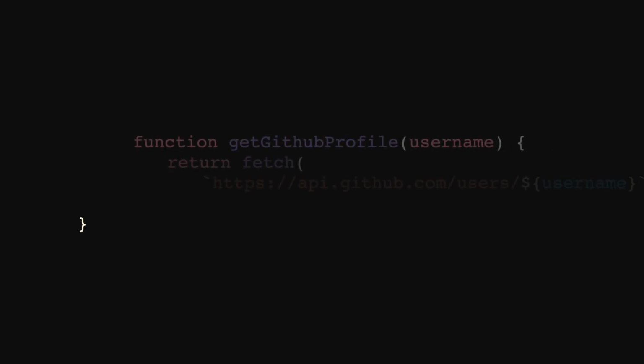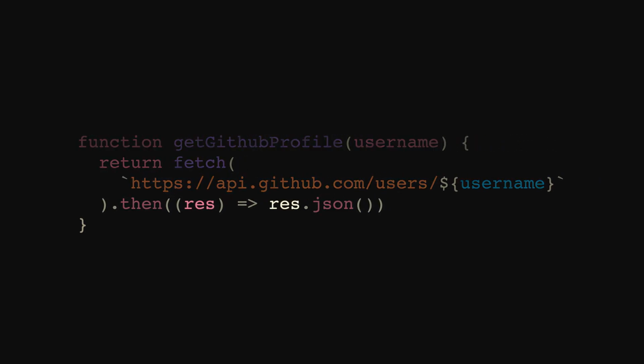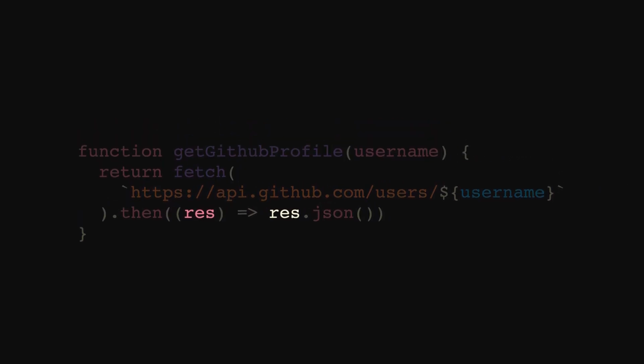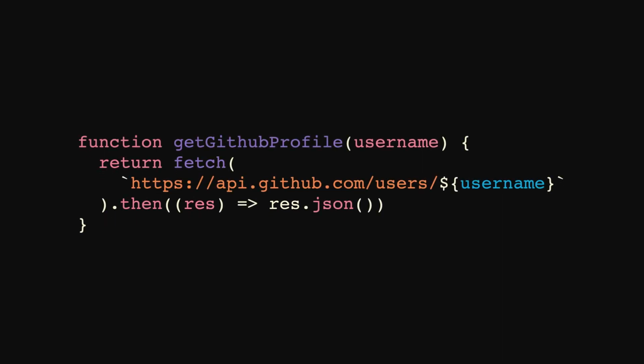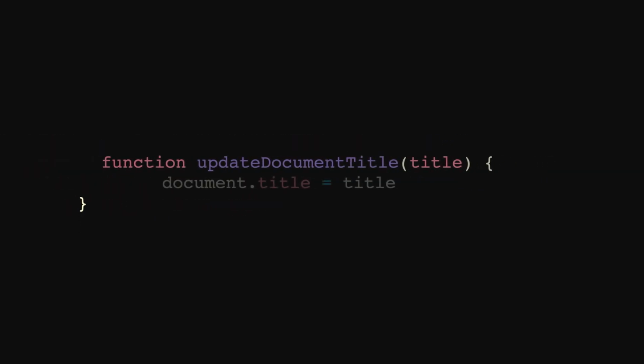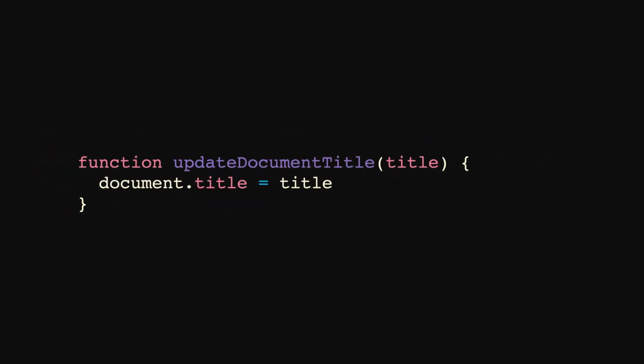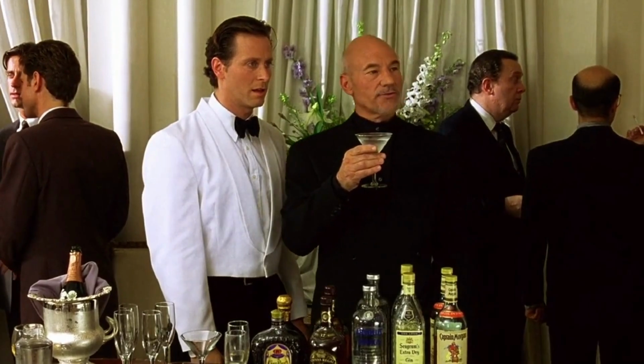Now what about this one? It doesn't create an observable change to the program, but it does rely on state other than the input value it receives. And yes, state from an external API still counts. Therefore, this function has a side effect. Now what about this one? You probably get the idea by now. We're not relying on state other than the input value it receives, but we are creating an observable change to the program. Therefore, it's also a side effect.